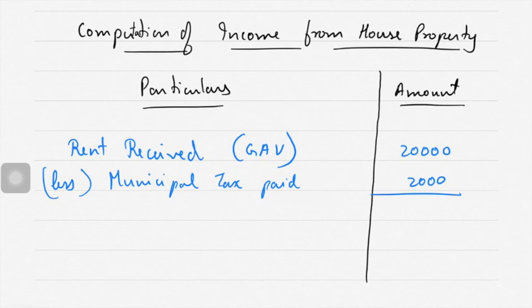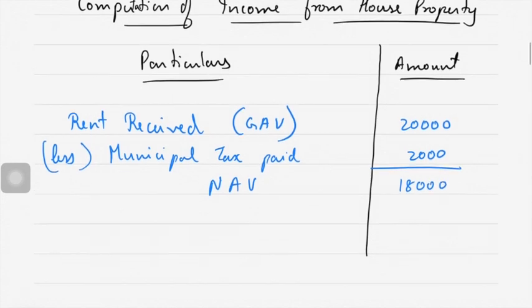So that means net annual value, I'll just write NAV, will be 18,000, correct? Now there can be two deductions. One is interest on loan and another one is standard deduction, correct? Interest on loan, nothing is given about that. So let's just do standard deduction.